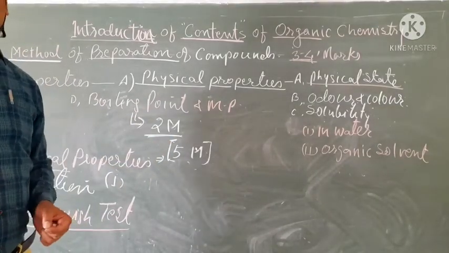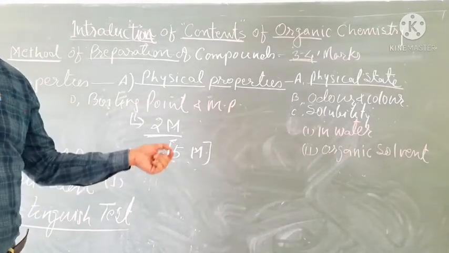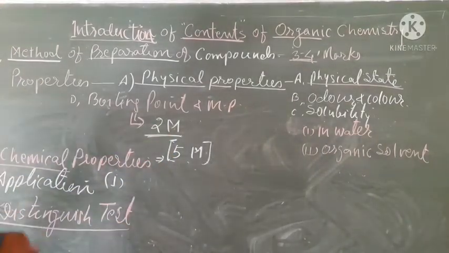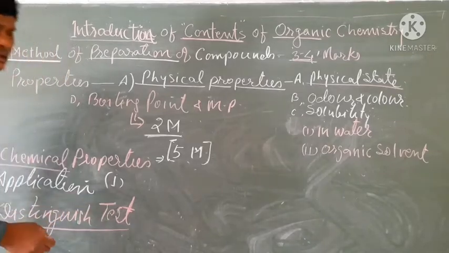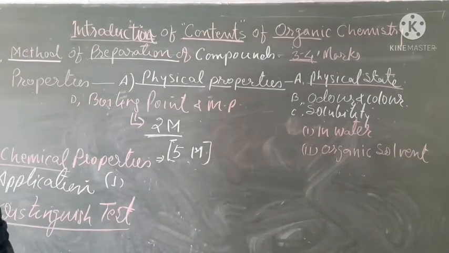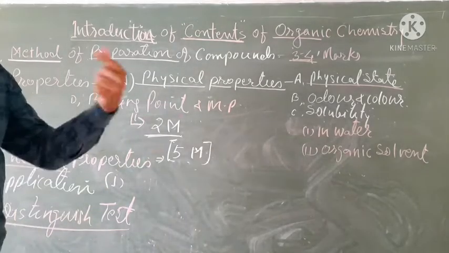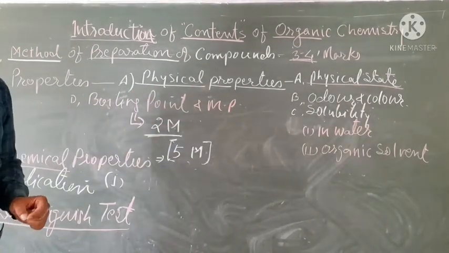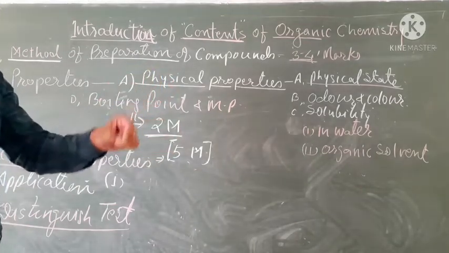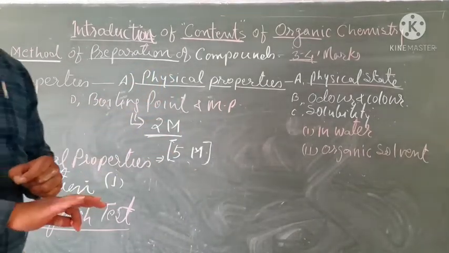Okay, carboxylic acid from aldehydes. This is called what? Distinguished test. In the distinguished test, we have to write a particular reaction belonging to the compounds given in the question. So chemical behavior is to be checked here, not only the structure.